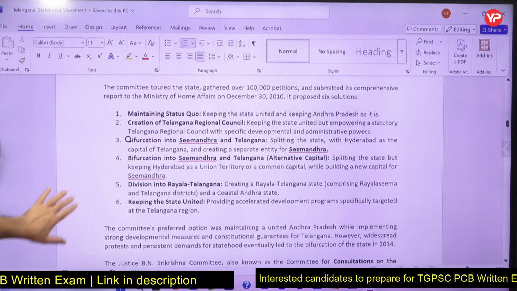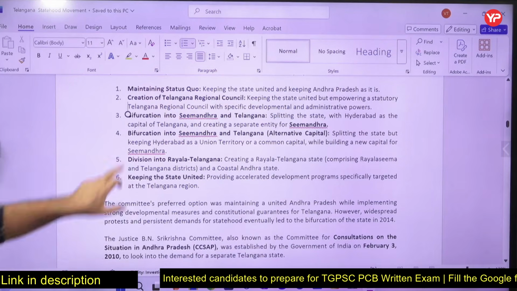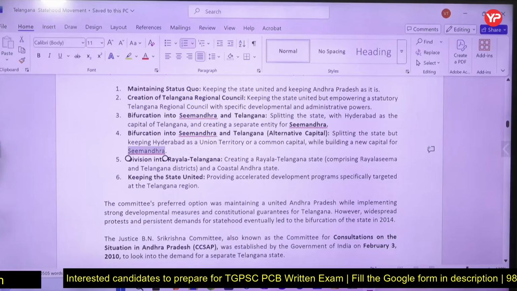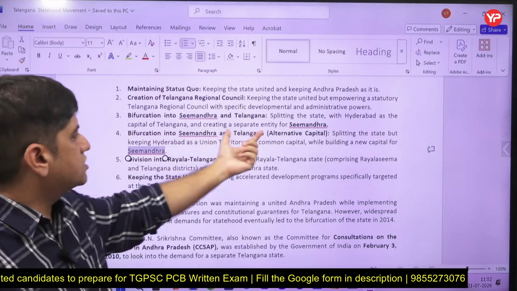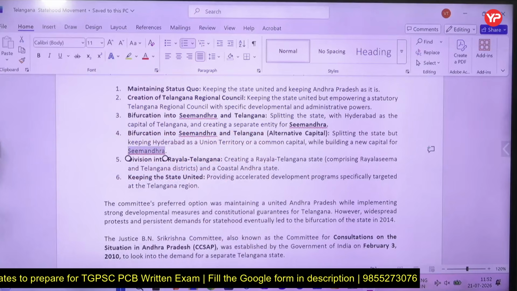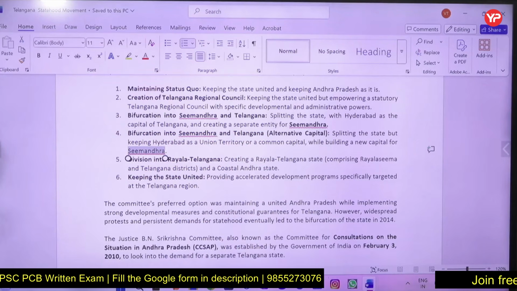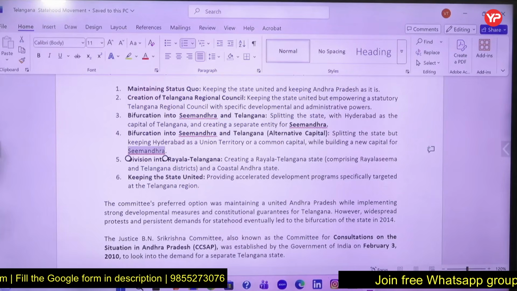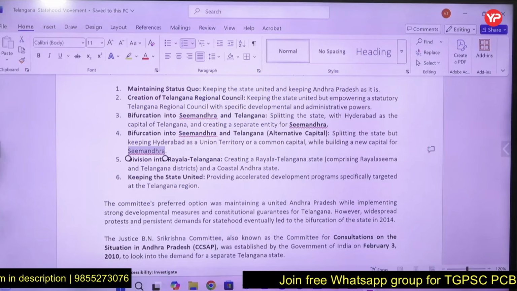Bifurcation into Simandra and Telangana. So let's bifurcate it into Simandra and Telangana. That is another thing. So Simandra basically means splitting the state, Hyderabad as the capital of Telangana, and a separate entity is to be created for Simandra. Sima means border. So Telangana will be the hinterland, inside land, and on coastal or boundary land will be Simandra.